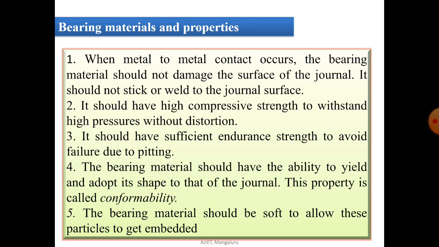So that's one more property, called embeddability: the ability of the bearing material to accommodate small particles of dust or any impurity without scoring the material of the journal. That is nothing but embeddability, meaning the bearing should be soft to allow these particles to get embedded.